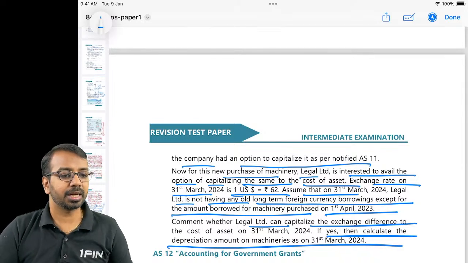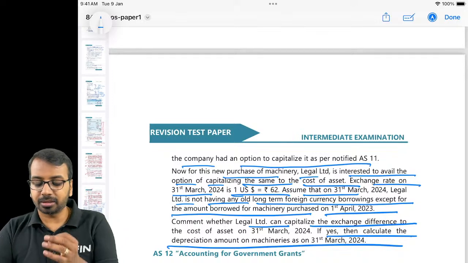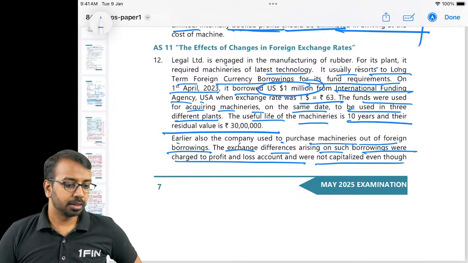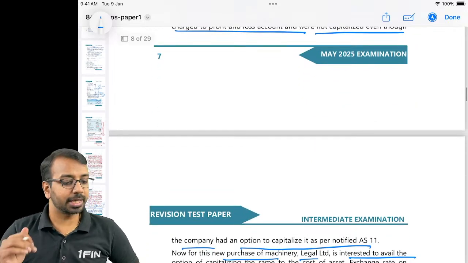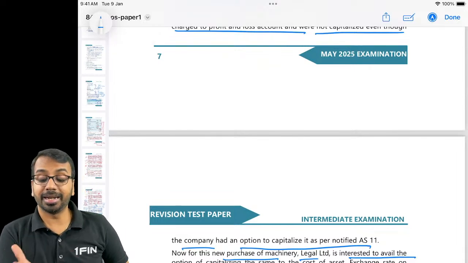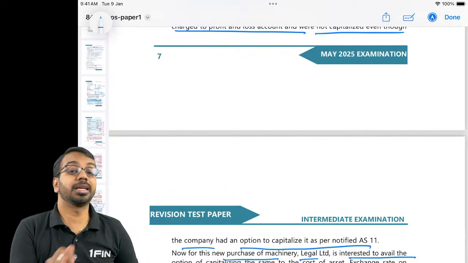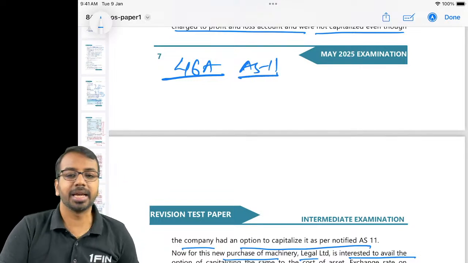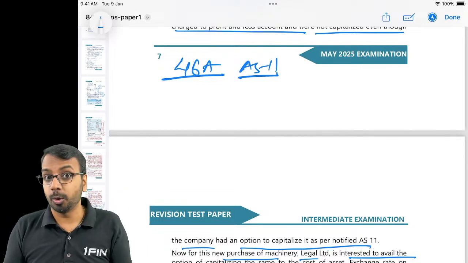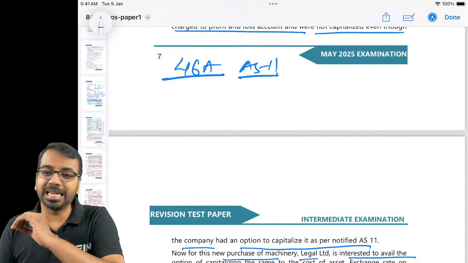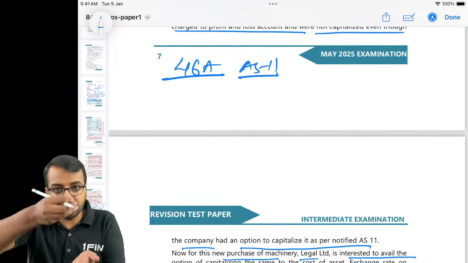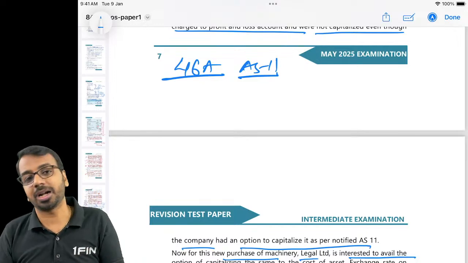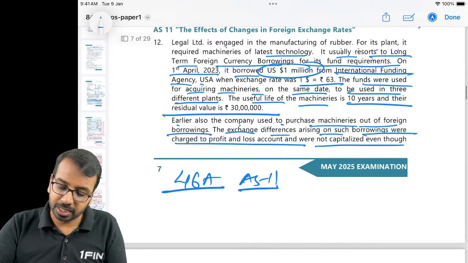Can Legal Limited capitalize? Can Legal Limited take the option when they have not taken the option earlier? Most of you, generally in examination, may think because they have not taken the option earlier, they cannot take the option now, but that is not the condition. If you look at para 46A of Accounting Standard 11, it says any company which has availed the option earlier or any other company, means any company can avail. Once you have availed that option, you have to continue with that option. That is a different thing. But it is not that previously if you have not availed, now also you can't avail. So you can definitely avail. So they can avail.